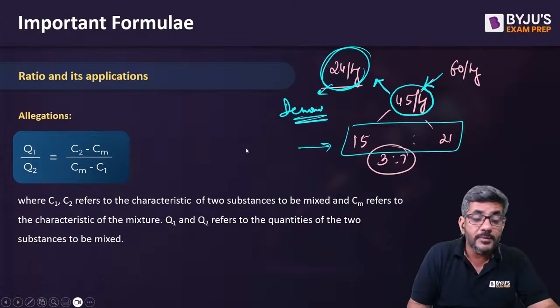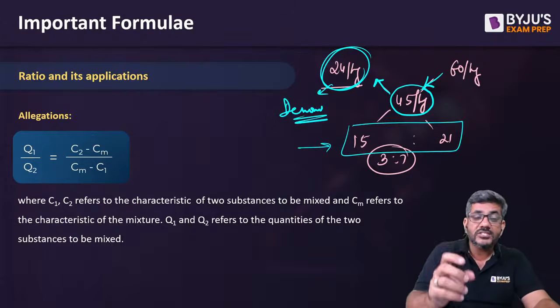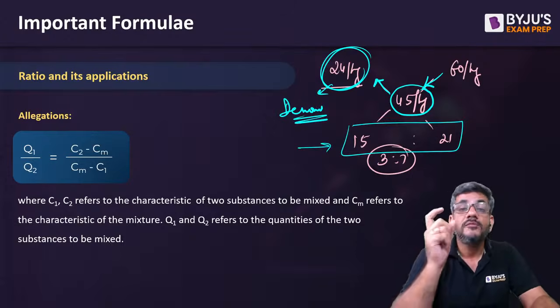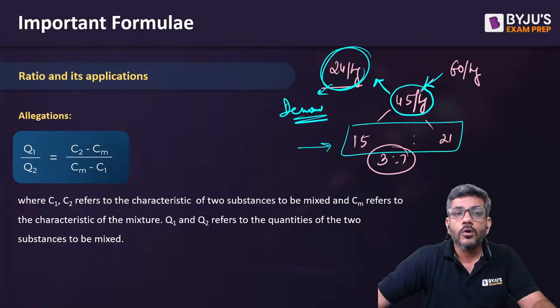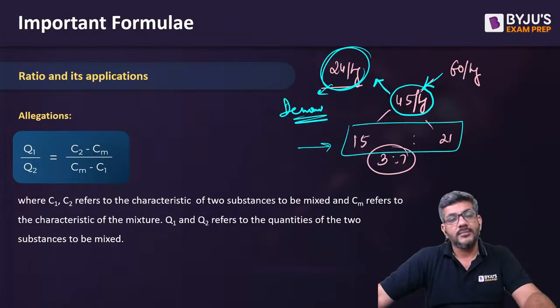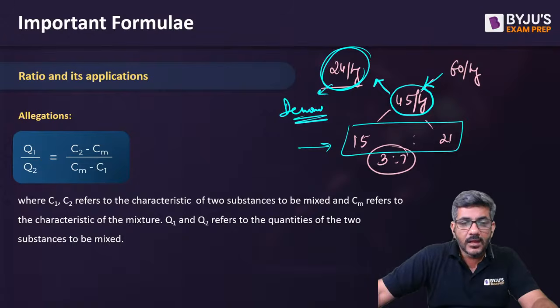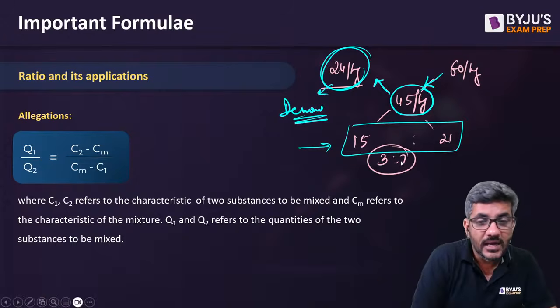So that's how you would be able to know what the weightages are in the ratio that comes in alligation. What do you call as weightage? That is what we have. I hope you have understood this point as well. I'll move ahead from here.